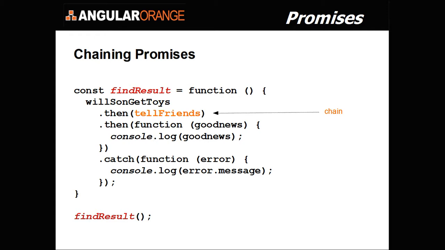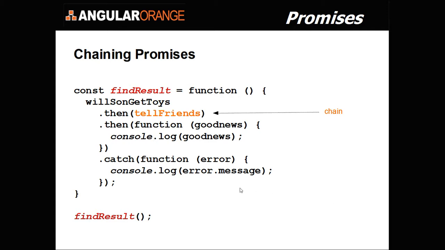What I've done is I plugged in that promise so that the resolved value gets plugged into this callback chain. And I tell my friends and I log the good news, or I could log the good news and tell my friends. You could switch these things. Of course, if there's an error message, I have to log the reasoning behind the rejection, in which case I'm not going to tell my friends.